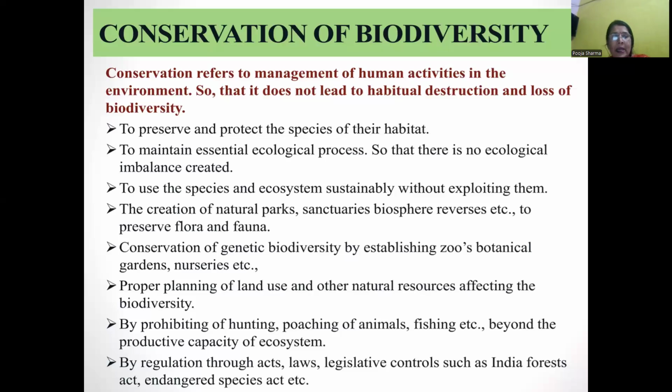Humans have been directly or indirectly dependent on biodiversity for their needs. To a considerable extent, however, increasing population pressure and developmental activities have led to large scale depletion of natural resources. Biodiversity conservation means the management of human activities.